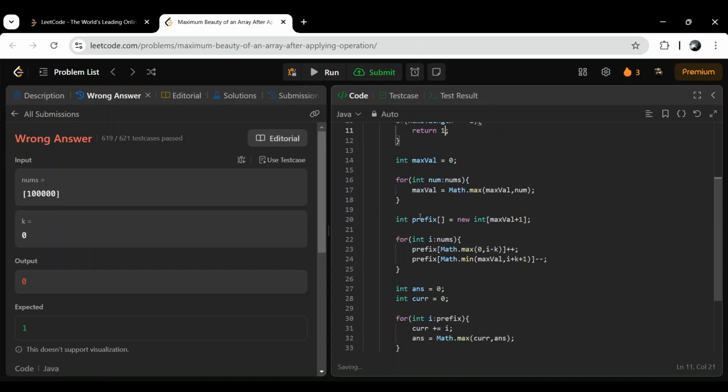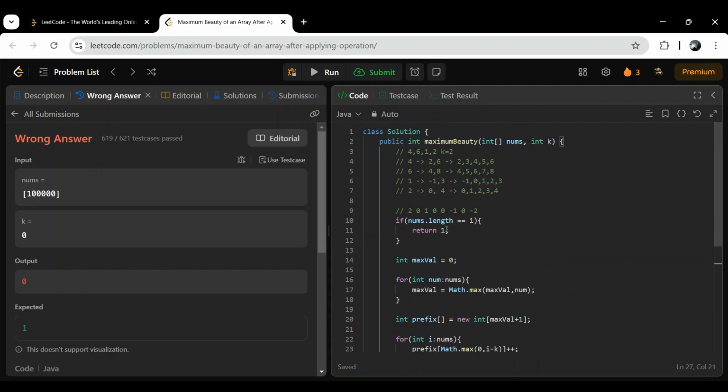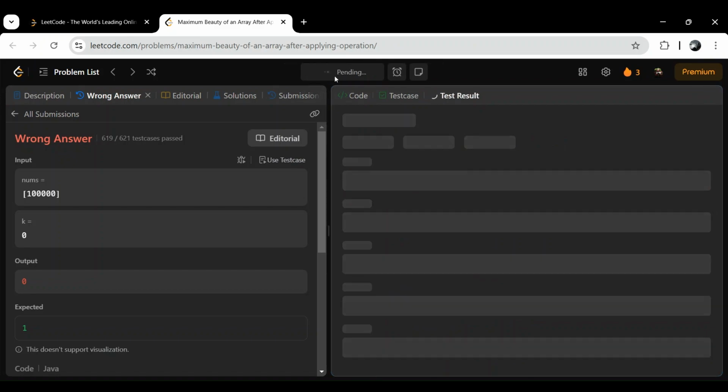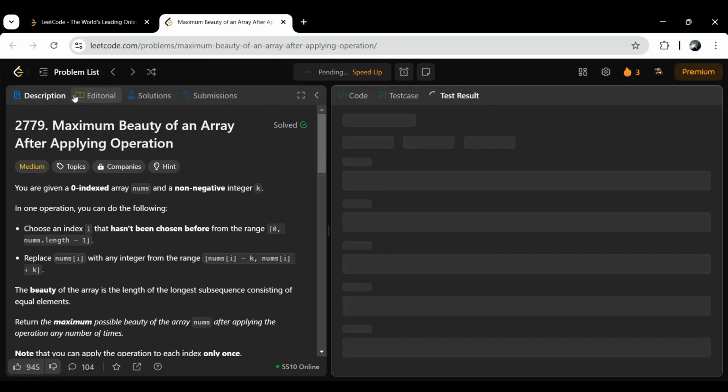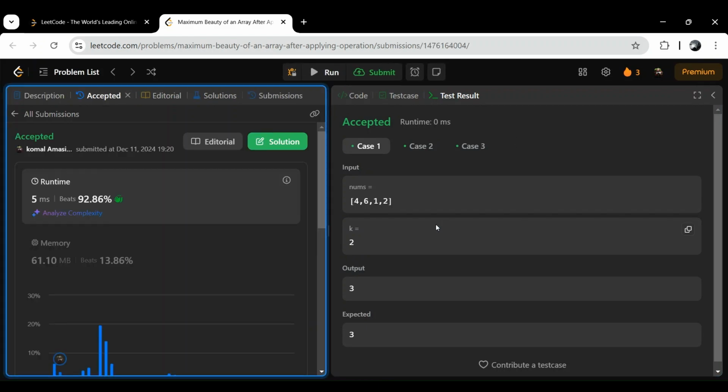This is the edge case, as we are initializing with 0, so for this it is giving 0. Let's run this test case and submit. For length one, definitely the answer will be 1 only.